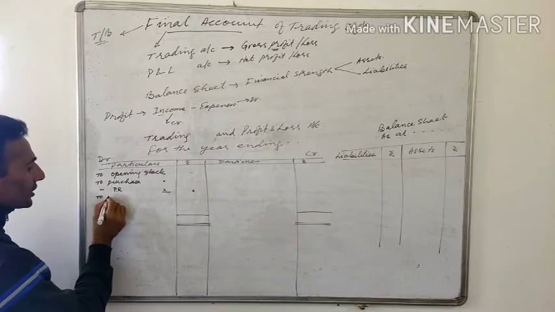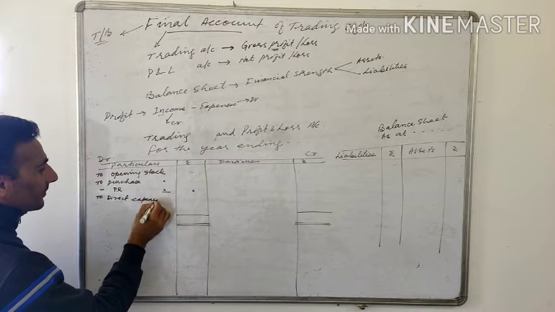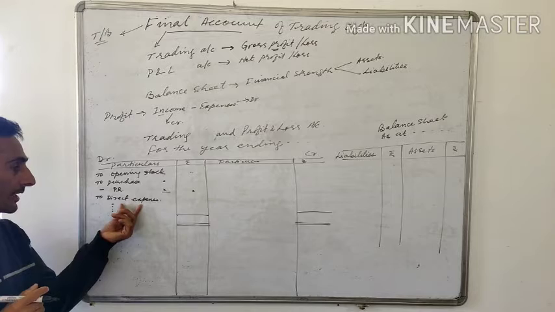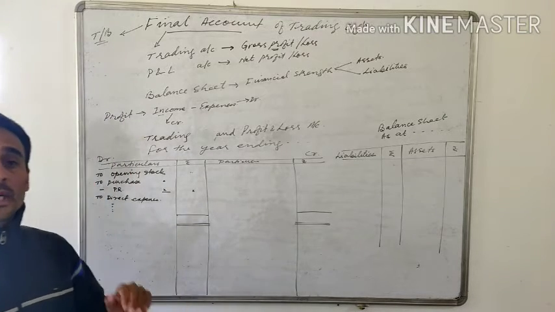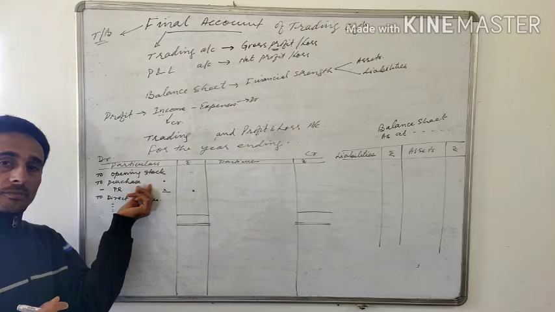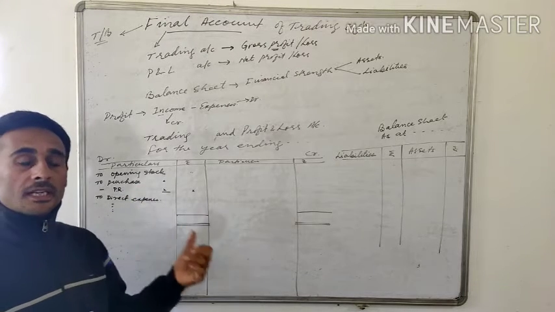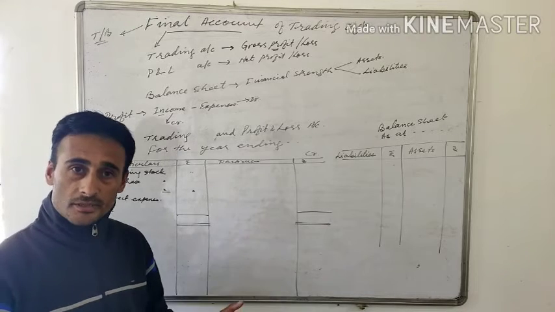Then here we take the expenses. These expenses are called direct expenses. There will be many of these direct expenses. Now what are direct expenses? Direct expenses are those expenses incurred on purchasing these goods. Number one. Number two, expenses incurred on bringing the purchased goods to the place of business.